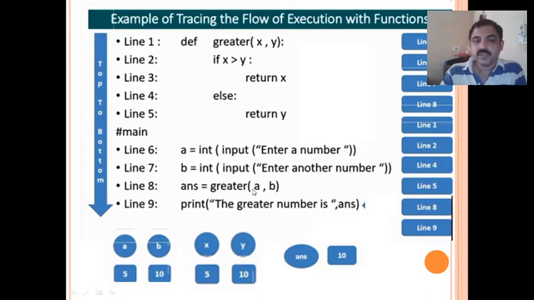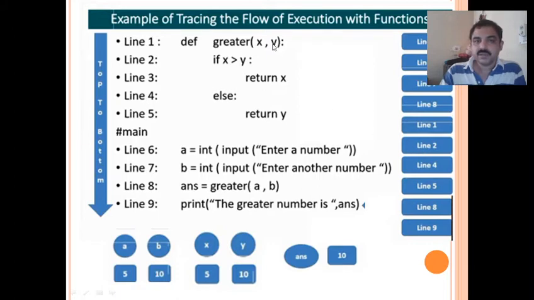That means you are calling the function greater by passing a and b, right? So a and b are passed from here. Control transfers to the greater function, which is already defined, so there a and b will be taken as x and y. So after line 8, next line 1 is executed once again, right? After that it enters the body of the function. So if x greater than y, that line will be executed, that is line 2.